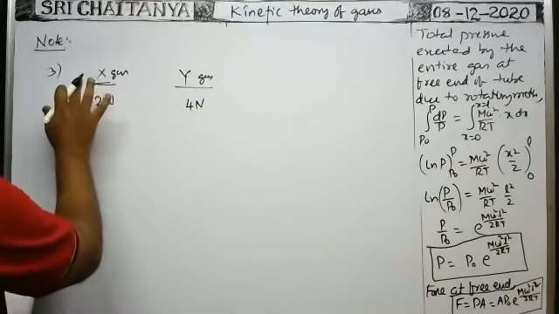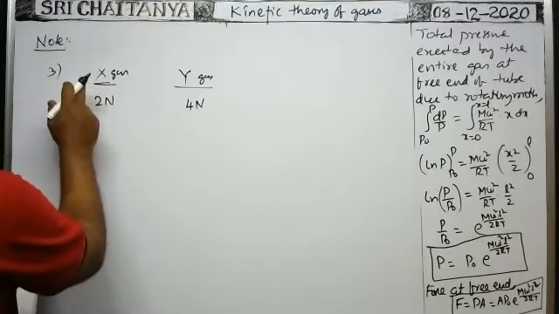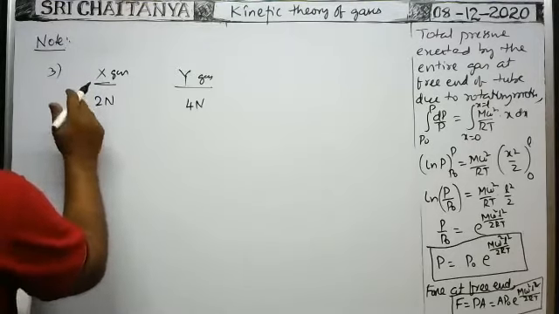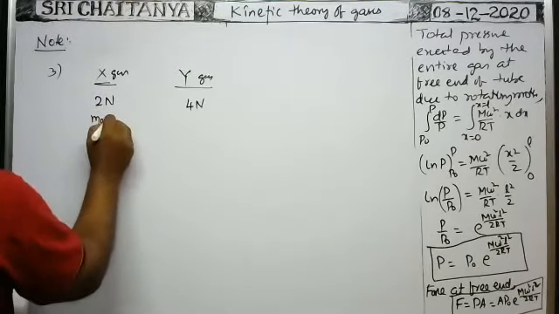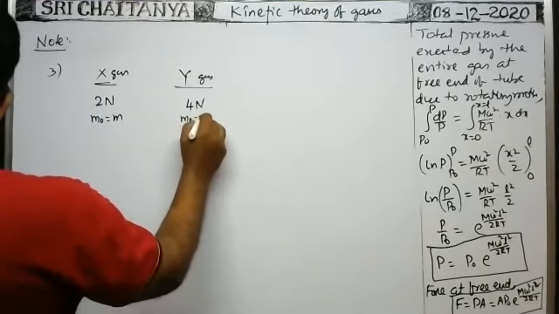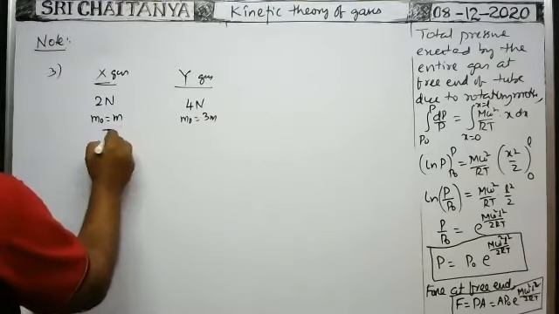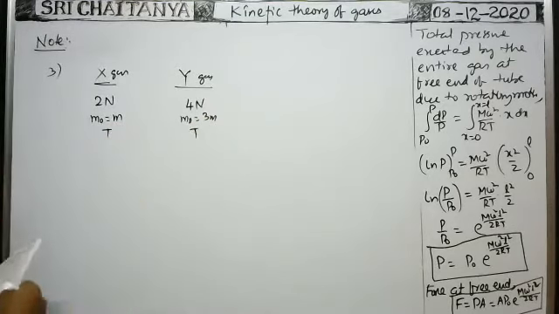In this, the mass of each molecule of the ideal gas X is m, that is, m naught is equal to m. The mass of each molecule in the other gas is given as 3m. All are maintained at the same temperature, capital T. Now the RMS velocities are v1 and v2 respectively.